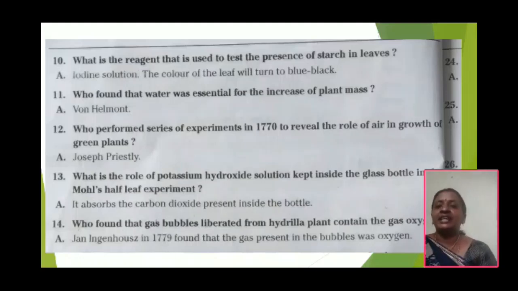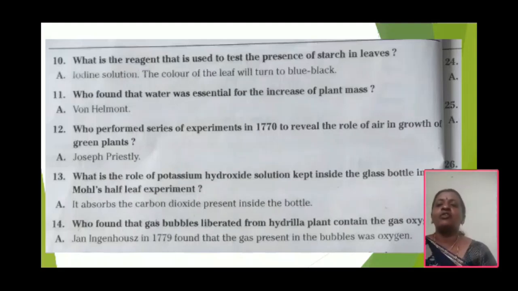And next one, who performed a series of experiments in 1770 to reveal the role of air in growth of the green plants? Joseph Priestley's experiment. Next, what is the role of the potassium hydroxide solution kept inside the glass bottle in the Moll's half-leaf experiment? Potassium hydroxide solution in the glass bottle absorbs the carbon dioxide gas. So we use the potassium hydroxide solution in the bottle.